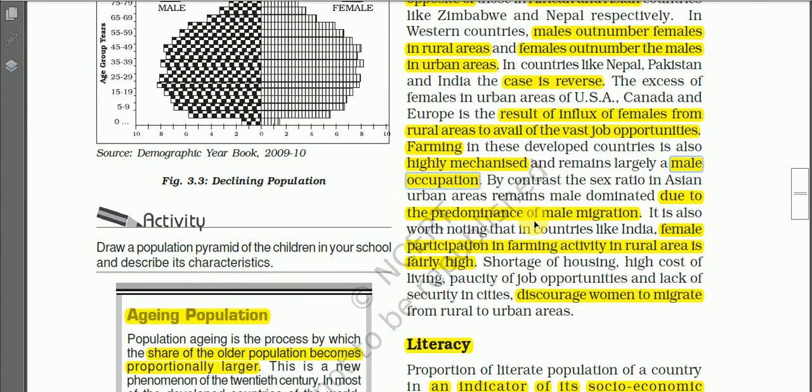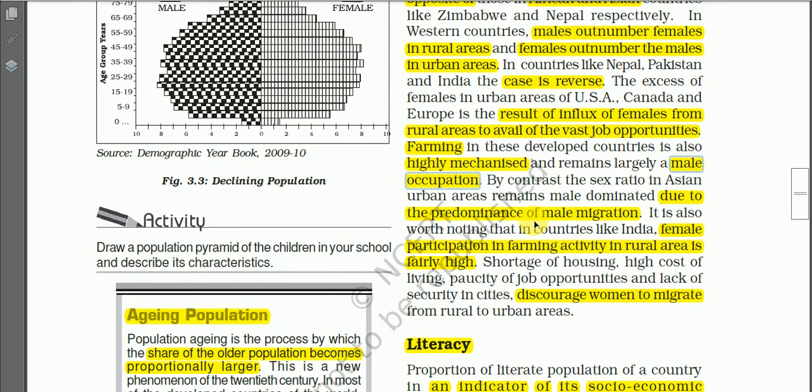Males remain in the rural areas for cultivation, whereas females move out from the villages to the big cities for job opportunities. That is why we have more number of females in the urban areas in the European and American countries.